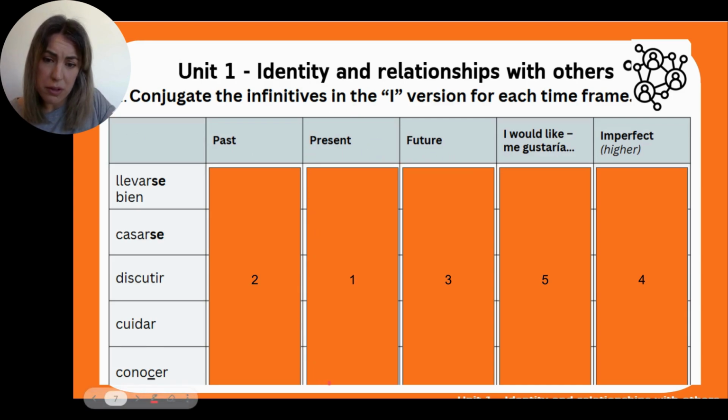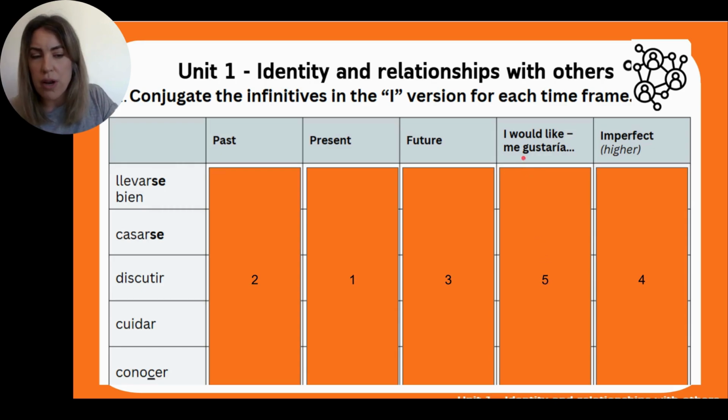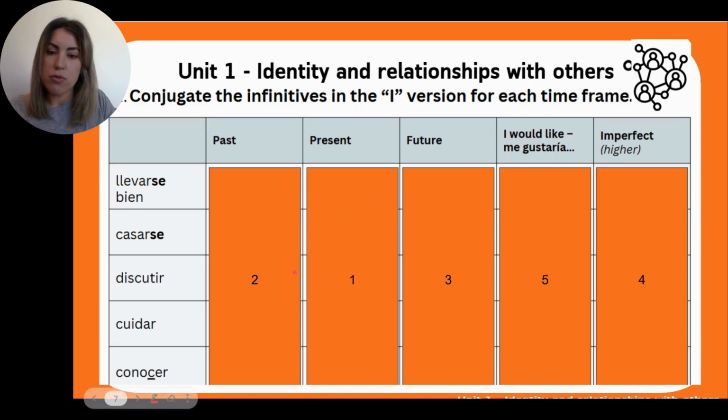And if you were to choose something to master because you find verbs difficult, that is the present tense, the past, the future. The I would like, me gustaría is super easy, but has been included here, which is also a future frame. And then also a past tense frame, which is the imperfect, okay? To describe things that were going on in the past, or to describe something in the past, or to say something you would do on a regular basis. So if you would like to take your time, you can pause the video.